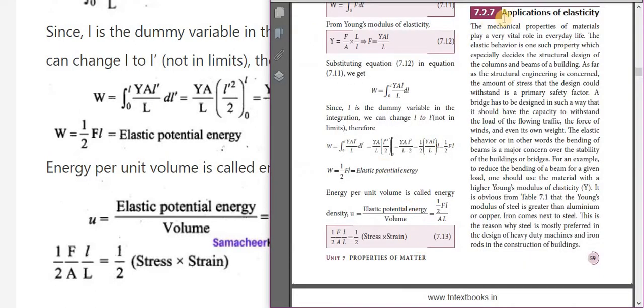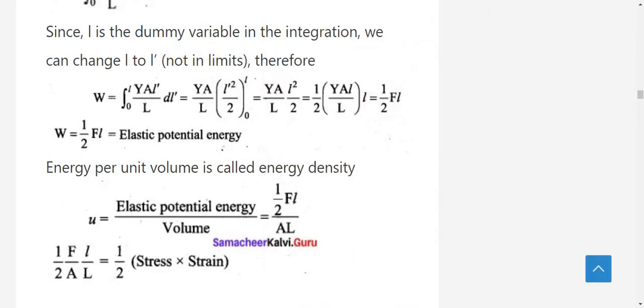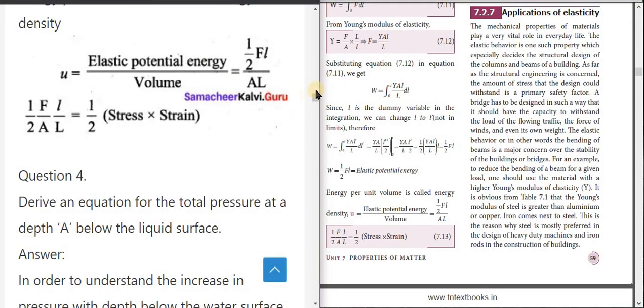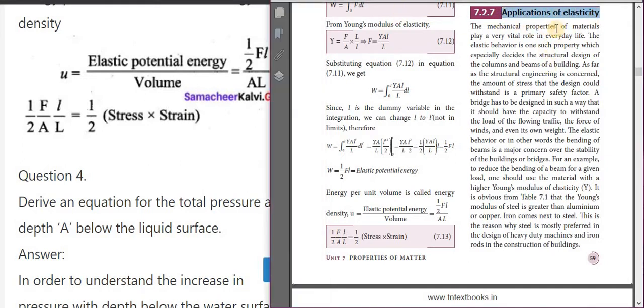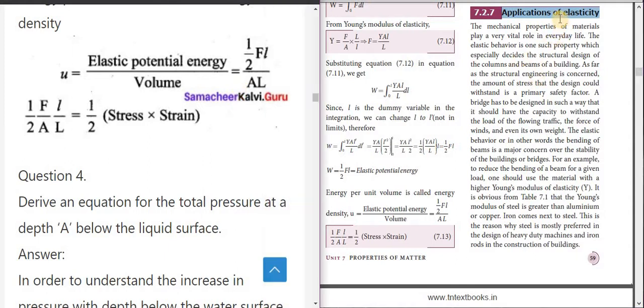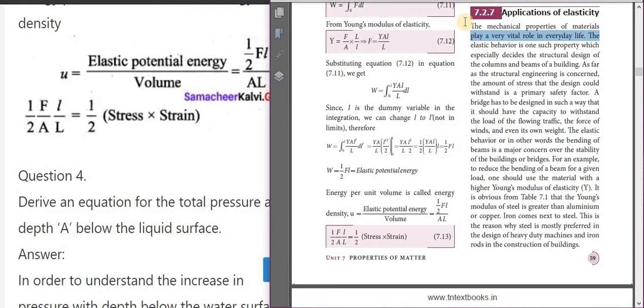The next topic is applications of elasticity. This is a very, very important topic for your objective type questions. The mechanical applications of elasticity: the mechanical properties of the material. The elastic behavior is one such property which especially decides the structural design of the columns and beams of the building.